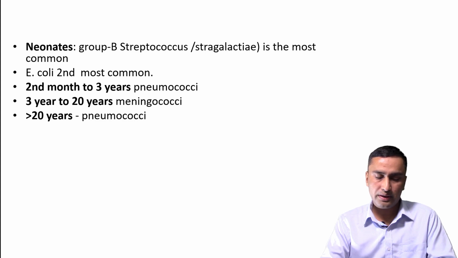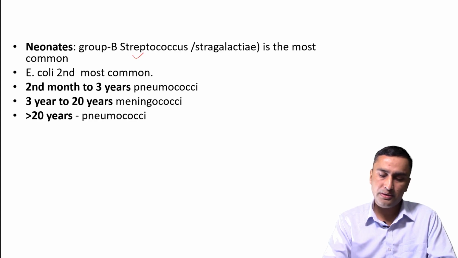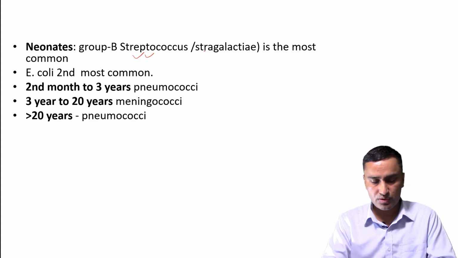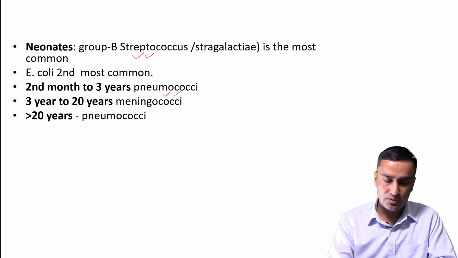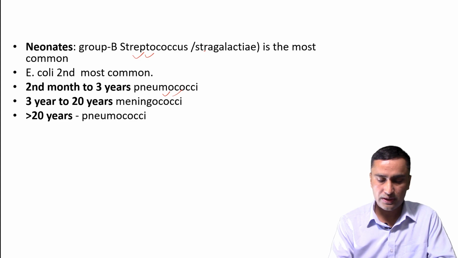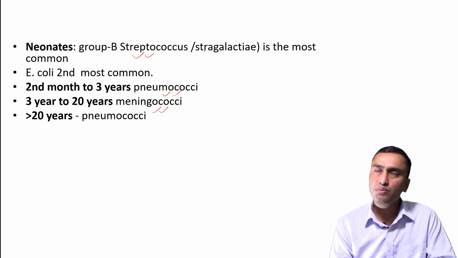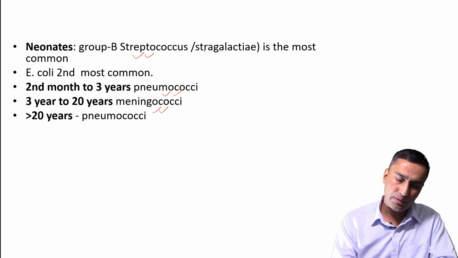The other organisms on the basis of age group: if they directly ask about neonates, you should take group B streptococci, Streptococcus agalactiae, as the most common organism. E. coli is the second most common organism. Between the second month to 3 years, Streptococcus pneumoniae is the most common organism, and between the age of 3 years to 20 years, meningococci is the most common organism, and above 20 years, you can take pneumococci.